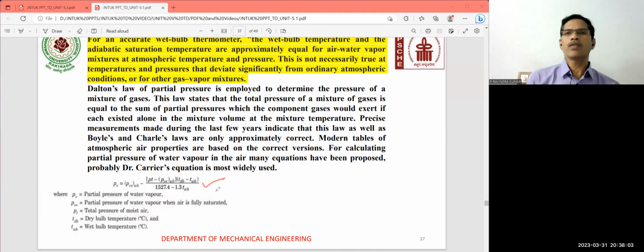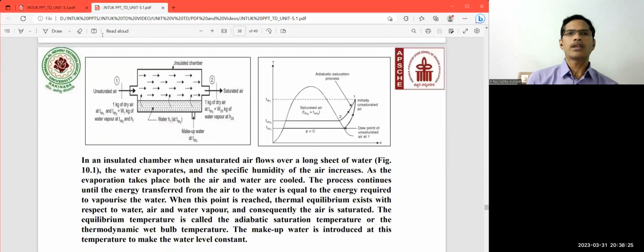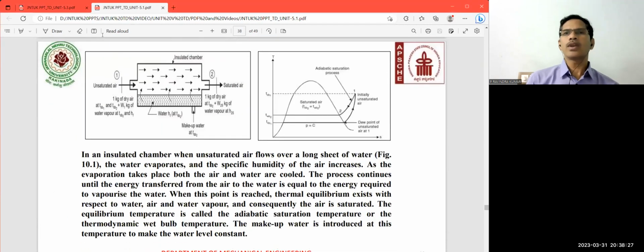So the Carrier's equation is mostly used for finding the partial pressure of the water vapor in air. So that is the significance. So this is the equation which is shown over here, and its nomenclature is also presented over here. So that is about the psychrometric chart, and this is nothing but the adiabatic saturation.